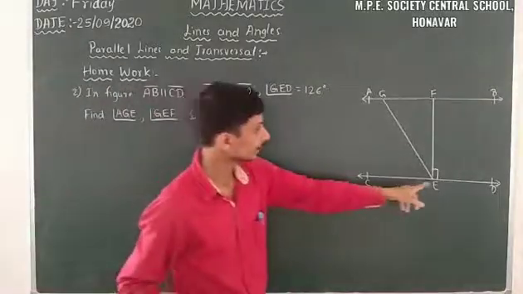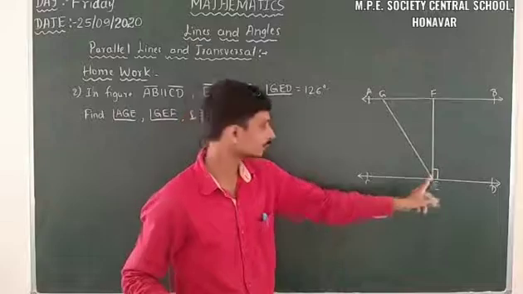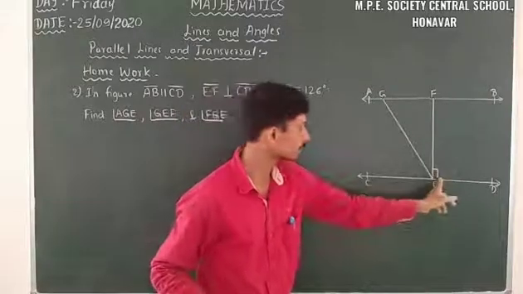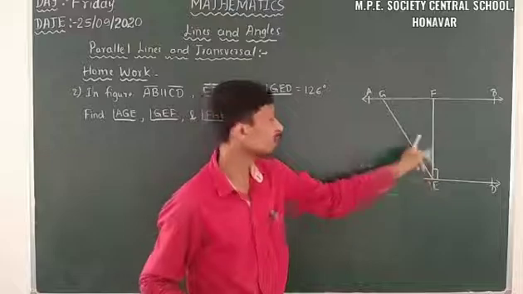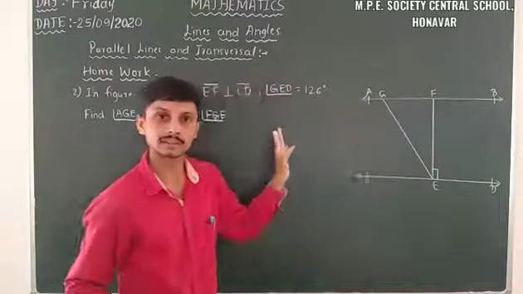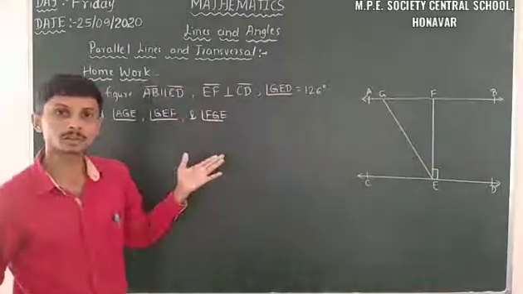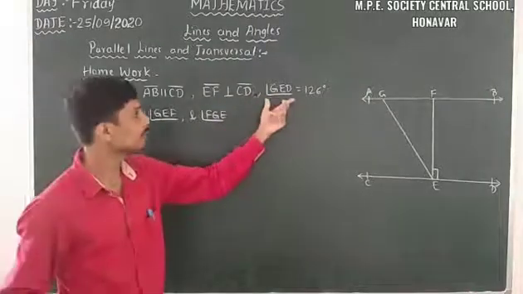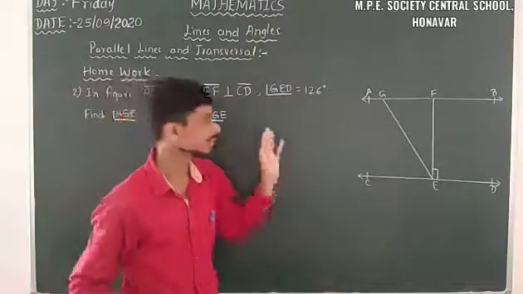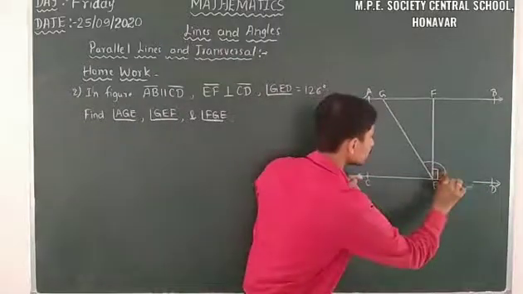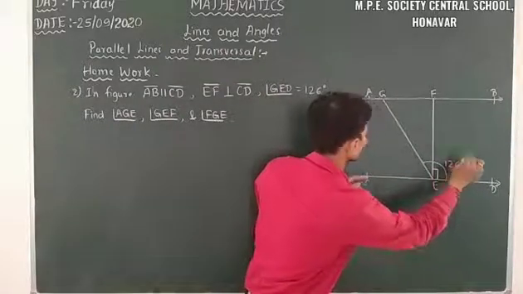That means the angle around this is 90 degrees. So this angle is 90 degrees, this angle is also 90 degrees, and this angle too. Also given is that angle GED is equal to 126 degrees. So this angle is 126 degrees.